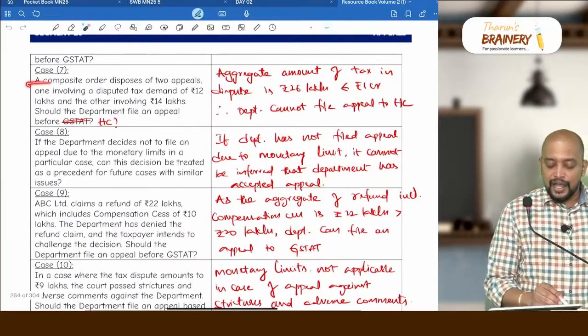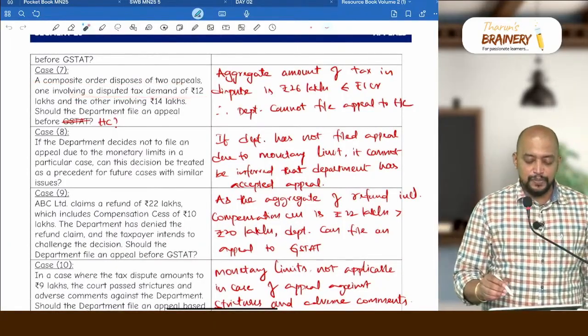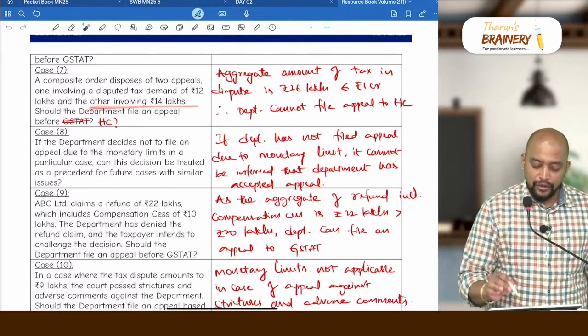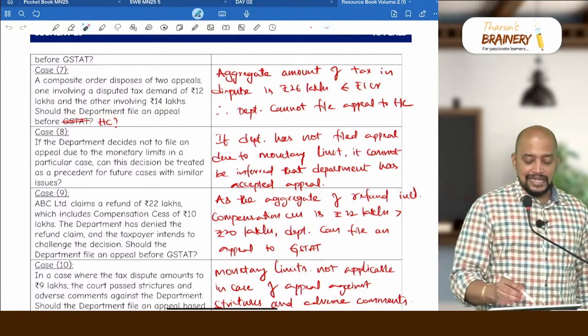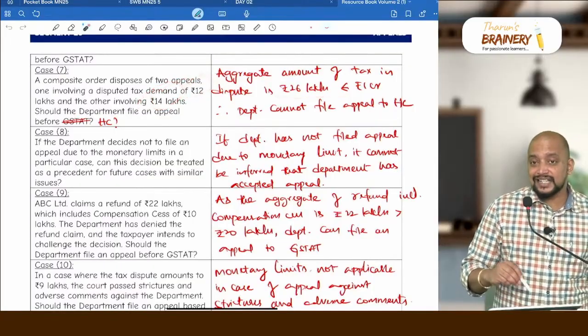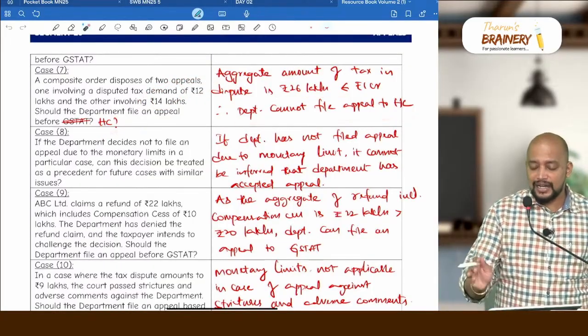Then case 7. A composite order disposes of two appeals, one involving a tax dispute of 12 and another involving 14. Should the department file an appeal before the High Court? Again the same: 12 plus 14, 26, which does not exceed 1 crore. So they cannot go for appeal to the High Court.